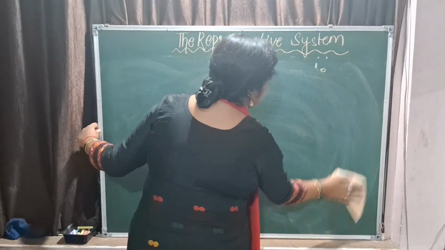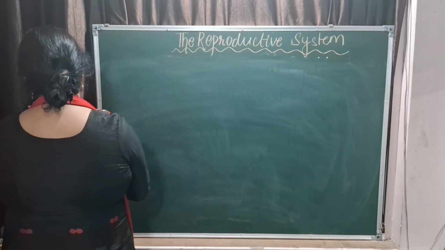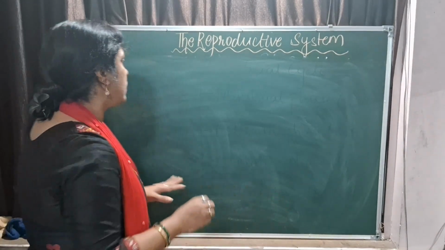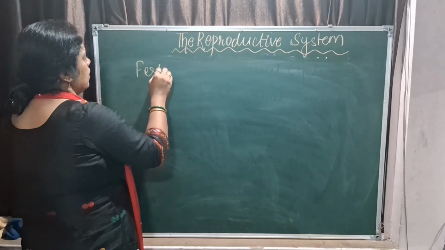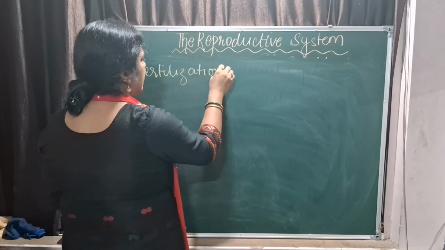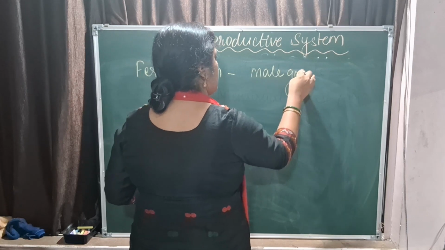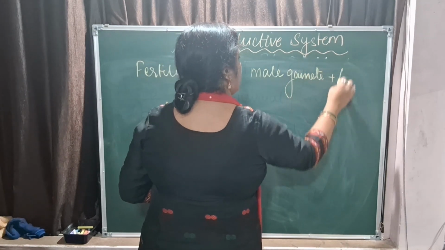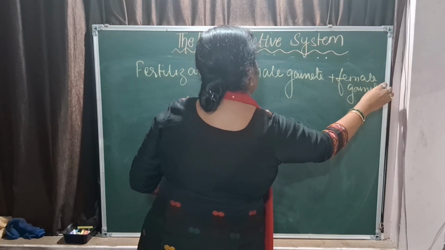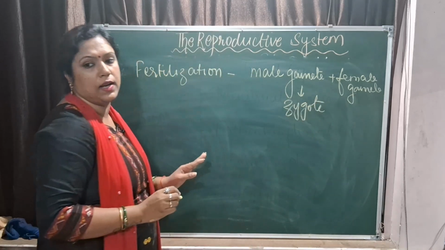Now next, what we are going to talk about are the different terms related to this chapter. So what are the terms that we will study? Fertilization. The first term that we will talk about, fertilization. Here the key words are the fusion of the male gamete and the female gamete to produce a zygote. This is your fertilization.